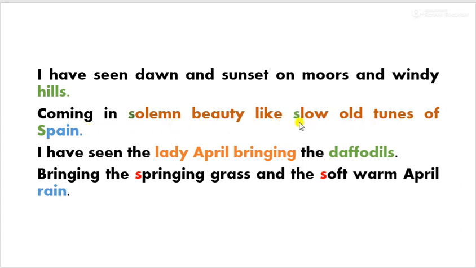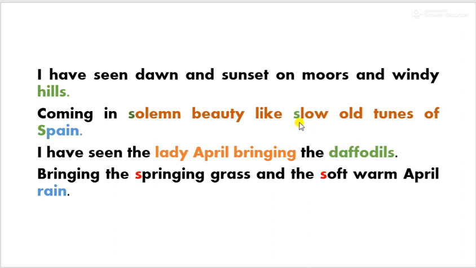Here the poet has used a poetic technique called simile. What is simile? Simile is actually a comparison between two different objects, where two different objects are compared. For example, I will give you an example: Love is like a red rose.